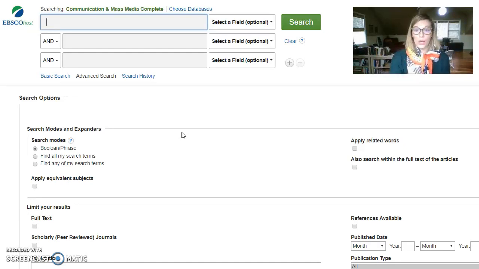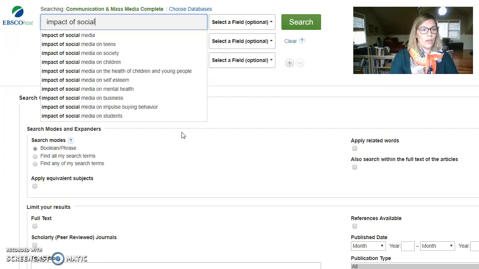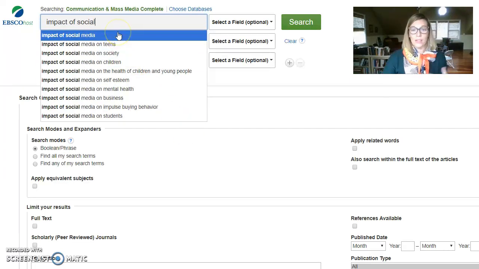So first, I'm just going to type in what may be a useful phrase for many of you, since several students in previous classes have made a change to their use in social media. So I'm going to go ahead and select that.